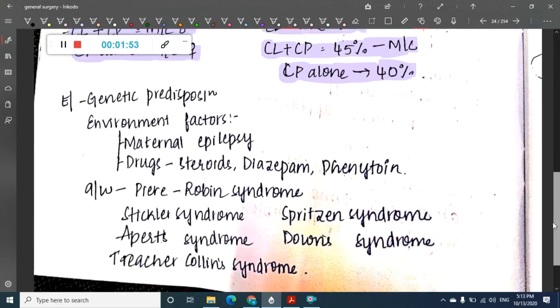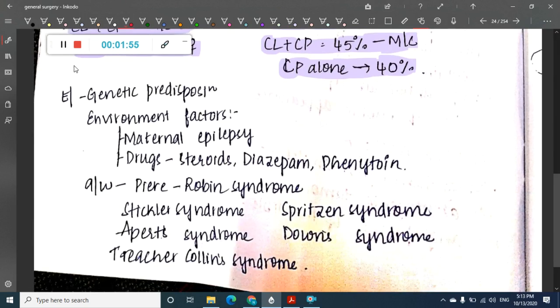Then if you see the etiology, first we should see the genetic predisposition. The etiology can be due to, one, genetic predisposition. Second, environmental factors. In the environmental factors, maternal epilepsy or drugs like steroids, diazepam, phenytoin are associated with cleft lip and cleft palate.